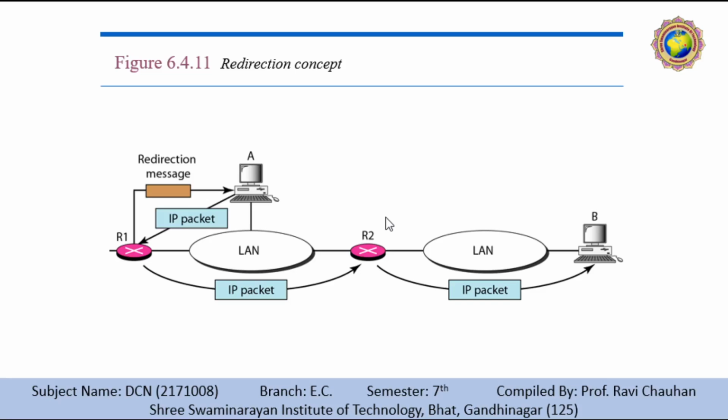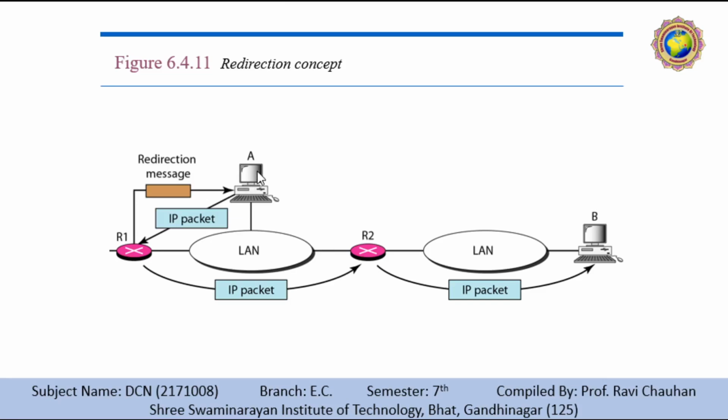For this reason, hosts may send a datagram destined for another network to the wrong router. In this case, the router that receives the datagram will forward it to the correct router. However, to update the routing table of the host, it sends a redirection message to the host. This concept is shown in this figure.